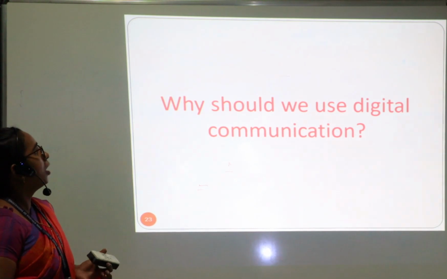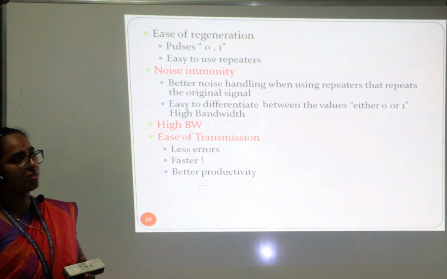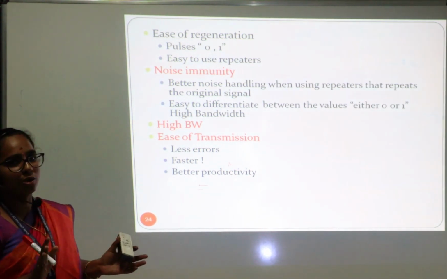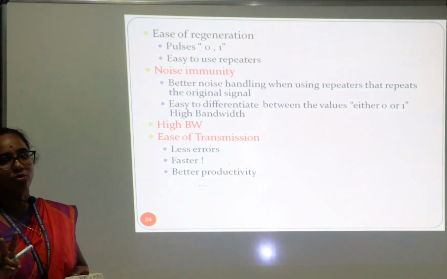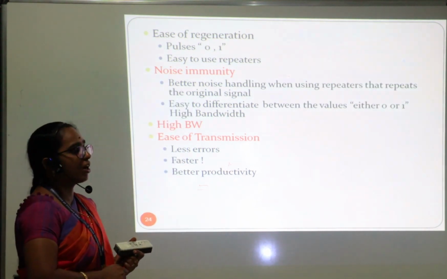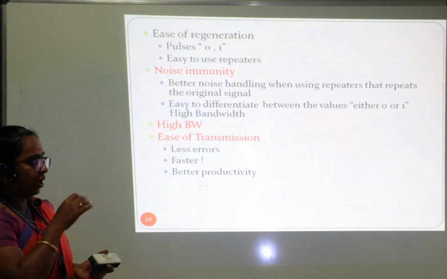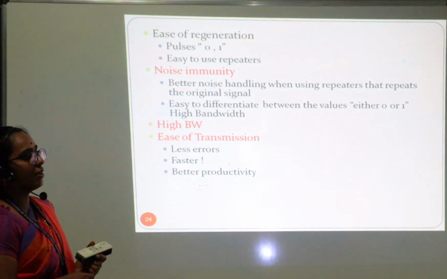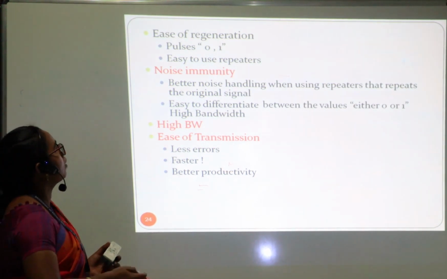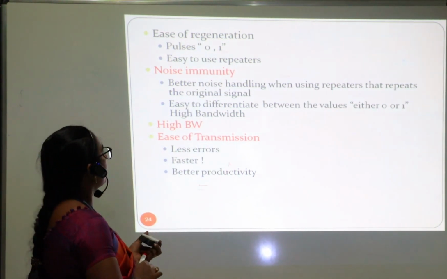Okay. Next one, why are we using digital communication? We already have a number of communication systems. Why are we specially using digital communication? Because we have only zeros and ones. Simply saying, there will be only zeros and ones. These zeros and ones can be easily encoded and communicated. If you are using voice, it will be incorporated with the surrounding noise, and extra noise will be added when you are using analog. But when you are using digital communication, we can easily use zeros and ones. It cannot be accompanied with noise.